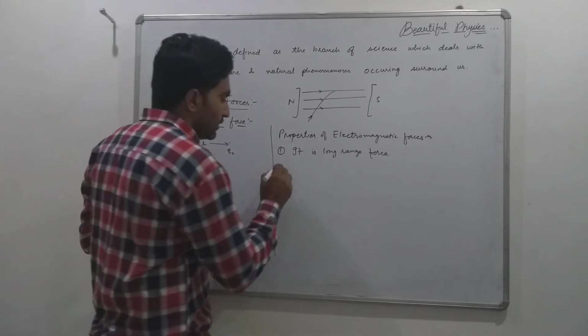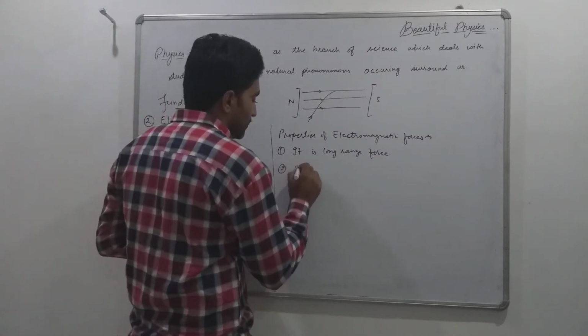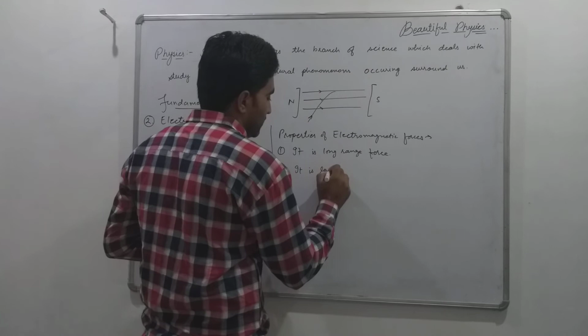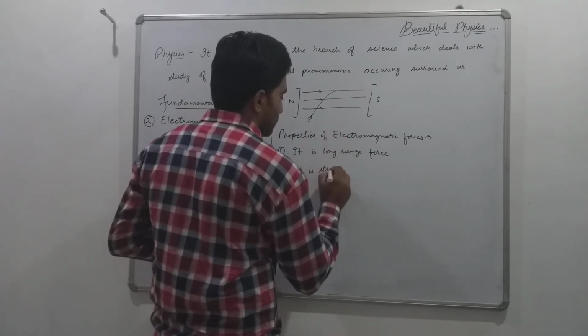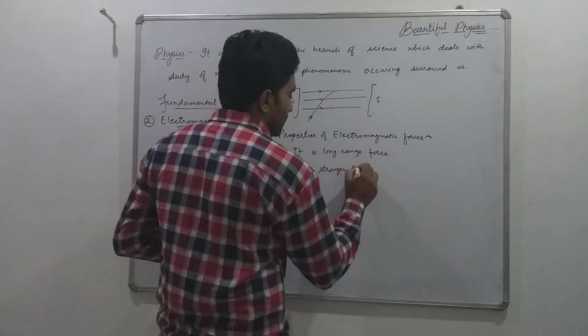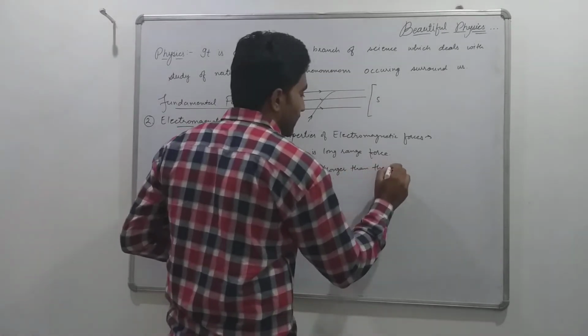It is stronger than the gravitational force.